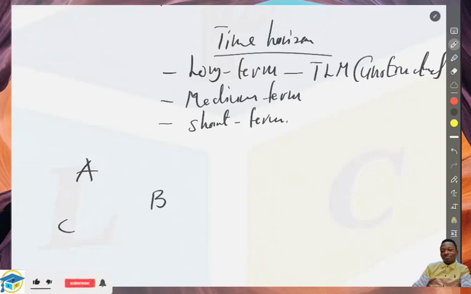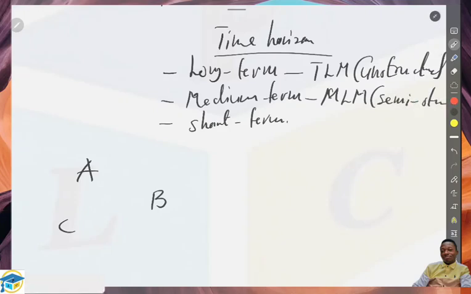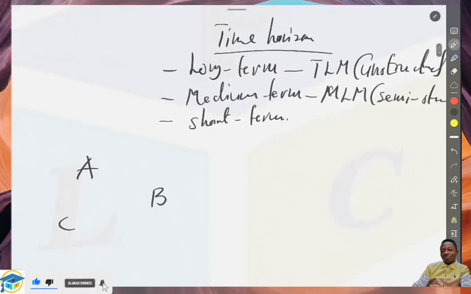And when we talk about the medium-term forecast, as we discussed, there is a composition of both structured and unstructured decisions. So here we are talking about functional managers, right? We refer to them as middle level management. So they are a group of people who make such decisions. We call them functional managers, right? So for them, they make a semi-structured kind of decision within the organization.